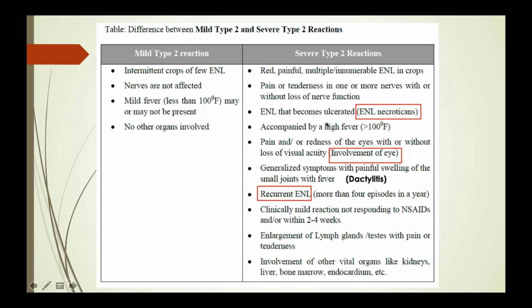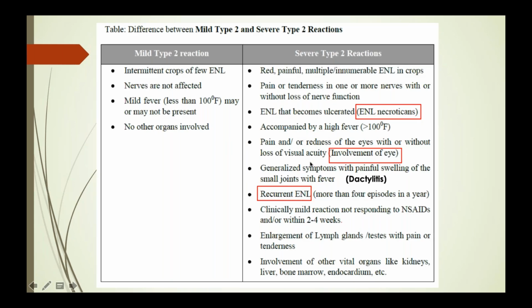The patient may have a high fever of more than 100°F. There may be involvement of the eye in the form of uveitis, iritis, iridocyclitis. There will be involvement of the nerves, with pain and tenderness in one or more nerves, with or without loss of nerve function. And recurrent ENL, more than 4 episodes per year. Clinically mild reaction, not responding to NSAIDs for 2 to 4 weeks, also comes under severe type 2 reaction.